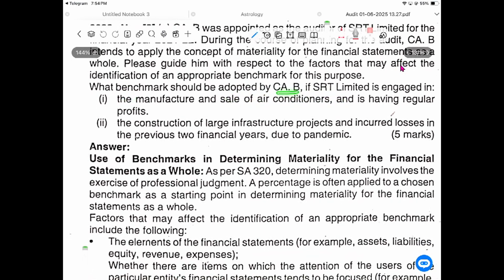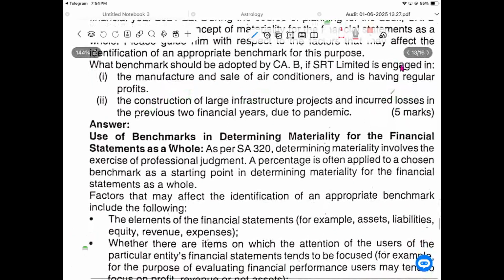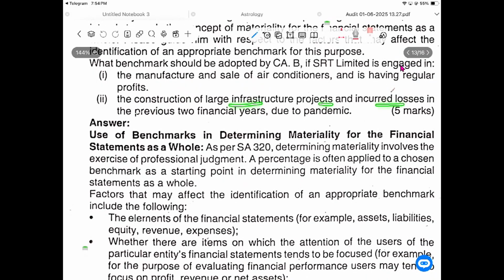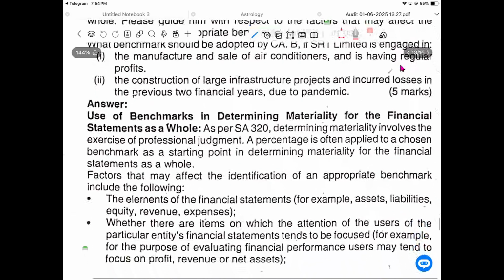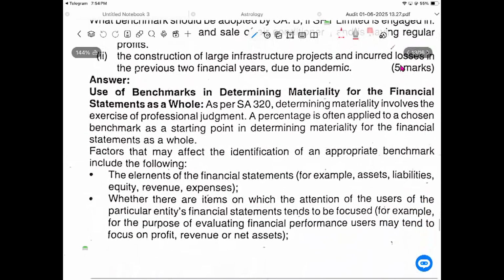Benchmarks are adopted by CAB. SRT Limited is engaged in the manufacture and sale of air conditioners, having regular profits, and construction of large infrastructure projects, incurring losses in the previous 2 years due to the pandemic. So what is the materiality going to be? Very good point. Using the benchmark, determine materiality for the financial statements as a whole.